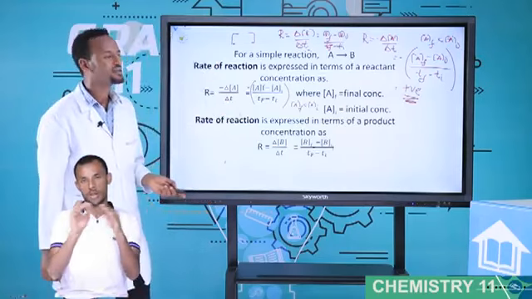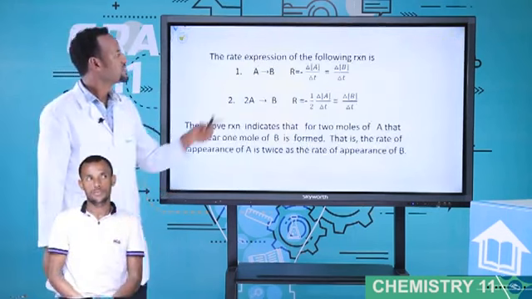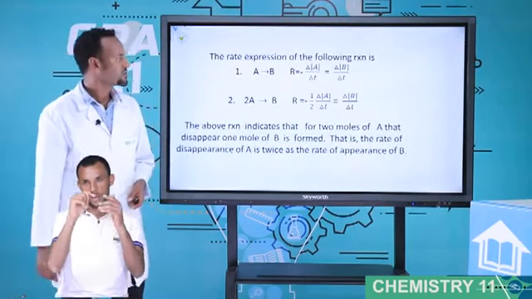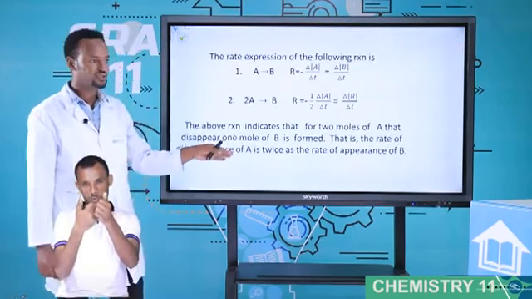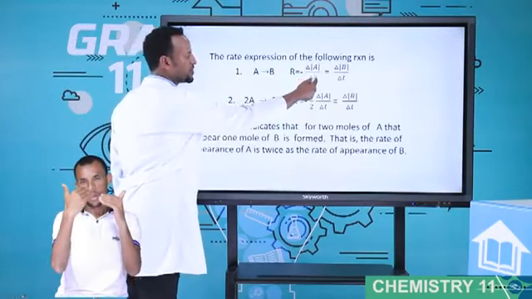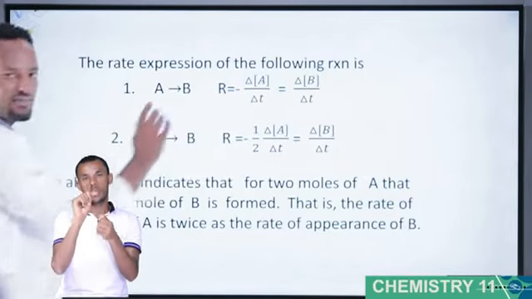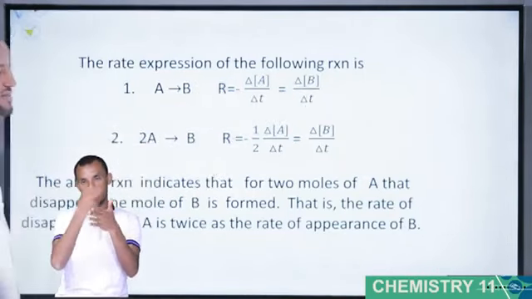This is simply the rate expression. The rate expression for the following reaction A to B is: rate equals minus change in concentration of A over change of T. For B, the only difference is that for the reactant it is minus, and for the product it is plus.